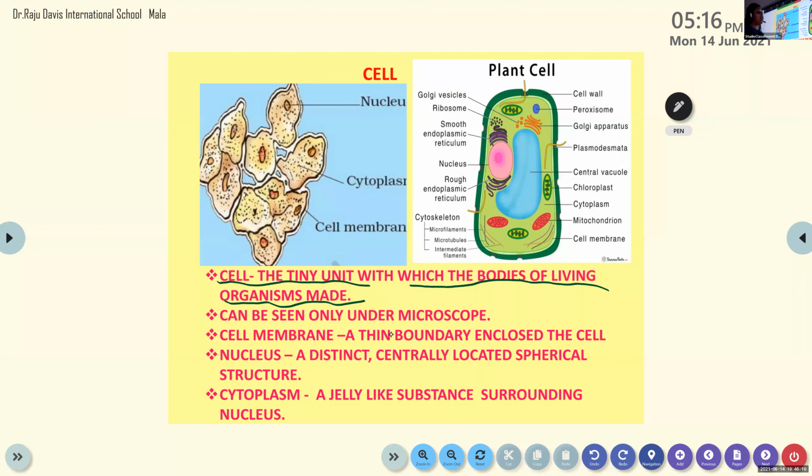So first what we have learned, the cell is the tiny unit with which the bodies of living organisms are made. Now what I want, everyone write only this point now. You have written the heading. Below that you write this point which I underlined. Cell, the tiny unit with which the bodies of living organisms are made. Only that you write. Don't write other things, I'll tell you.